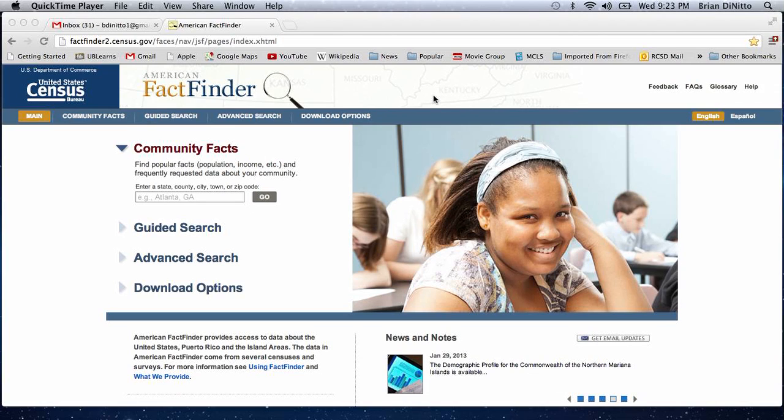The government website I would like to take you through is the American Factfinder. It's actually called Factfinder 2, and it's a search engine for United States Census data, as well as American Community Survey data and economic census and surveys, which are done every 5 years for businesses.